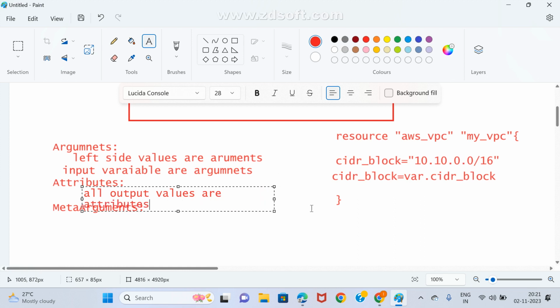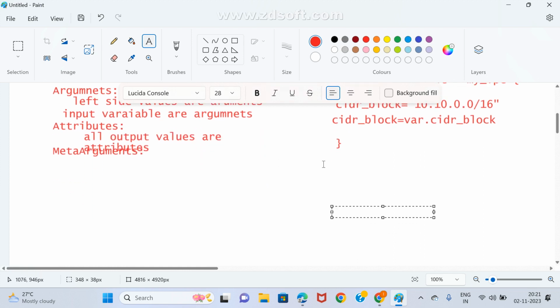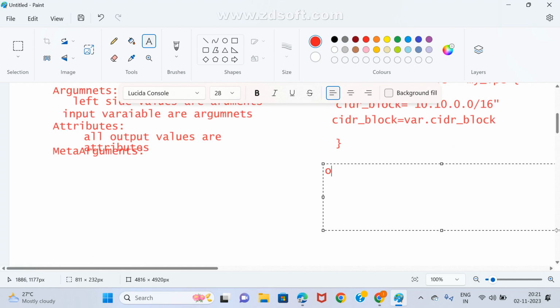For example, in output I have written multiple times: output public_ip, open curly brace. Anyone can guess what we can write here: value is equal to the public_ip. This public_ip is nothing but an attribute.